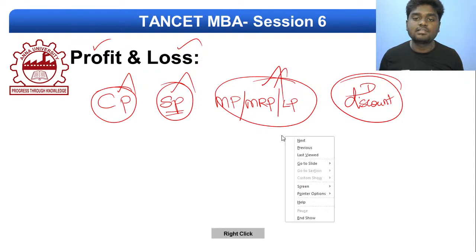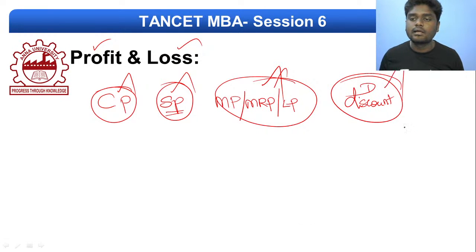You know the discount factor already, right? Discount will be given only on marked price, maximum retail price, or list price. All three are one and the same.